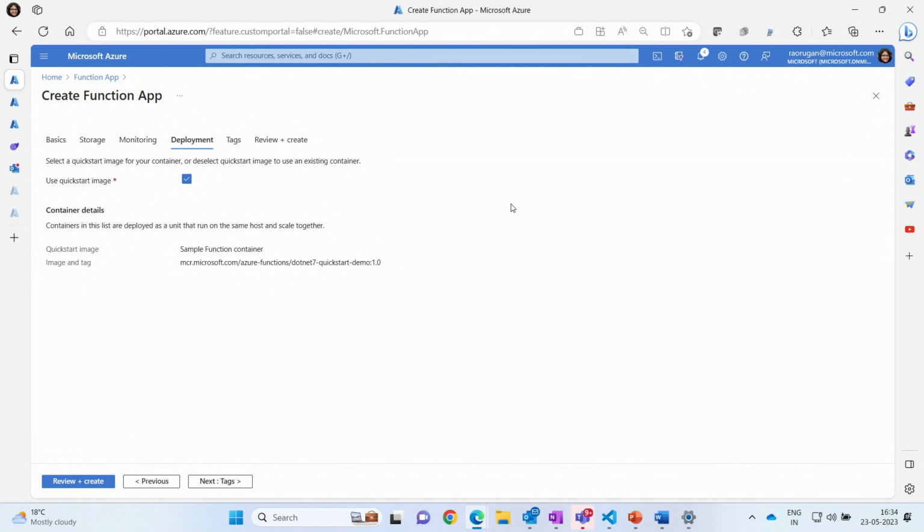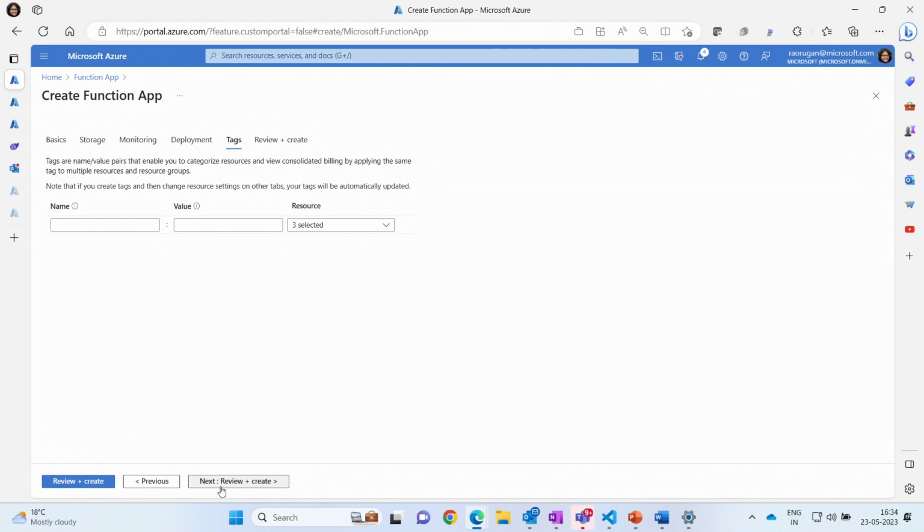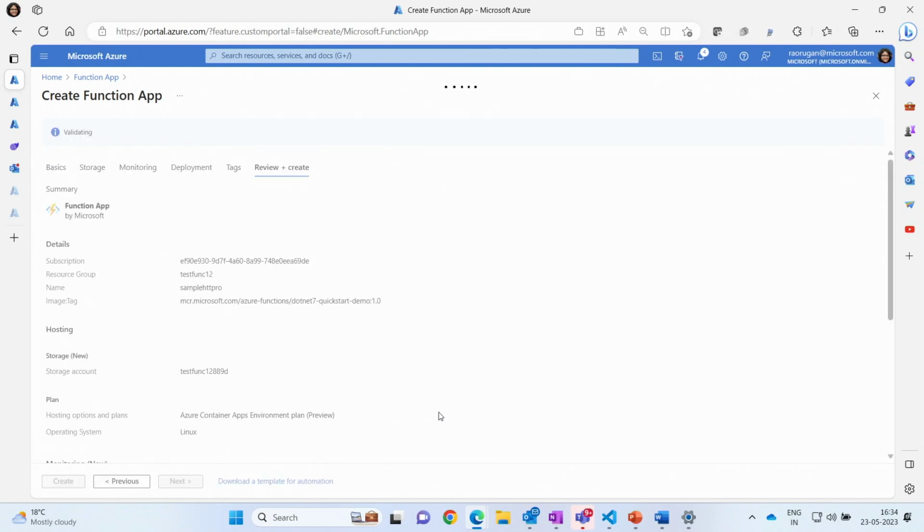And this is a new experience that we have introduced in Azure Functions for Microservices. This has an HTTP sample. So on successful deployment of this function app, the HTTP sample is there running for you, so you can test it out and invoke the HTTP endpoint. Okay, so let me go ahead and create this function app.